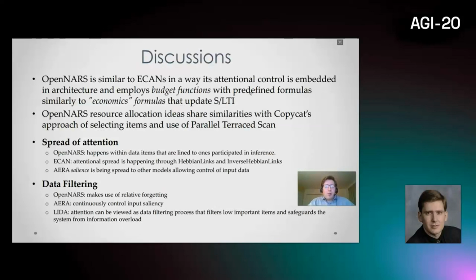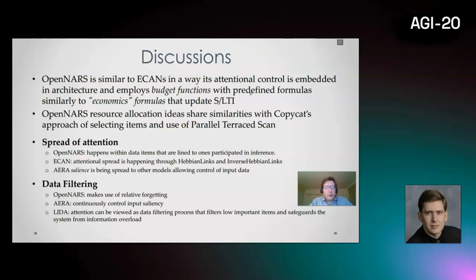Now I'm running out of time, so I'll briefly describe the similarities between different systems. OpenNARS is partially similar to OpenCog's economic attention networks in that its attentional control is embedded in the architecture and employs budget functions, similar to the economic formulas, which are predefined formulas that update short-term or long-term importance, which in the case of OpenNARS is priority or durability. OpenNARS's resource allocation ideas share similarity with Copycat.